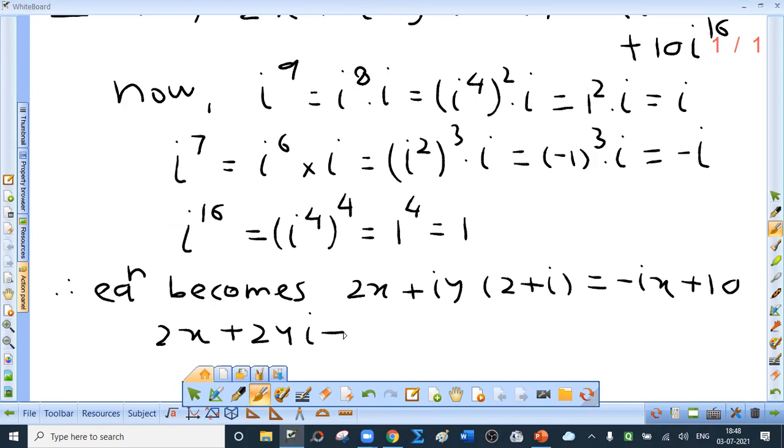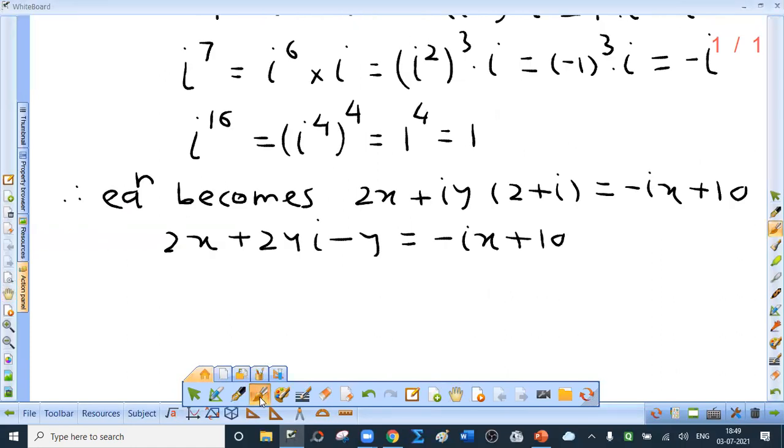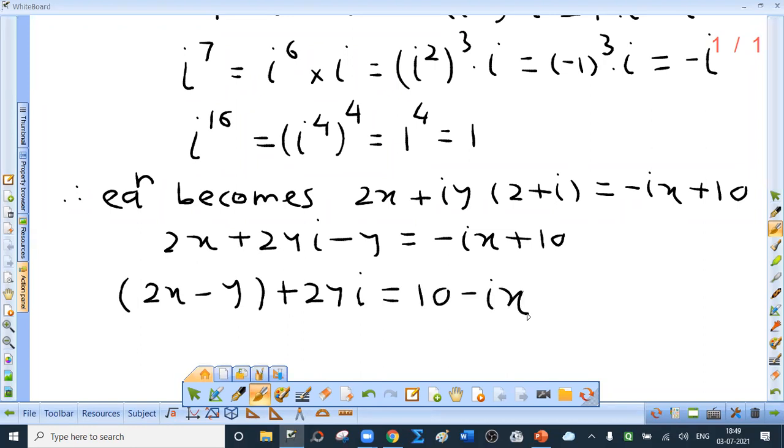Now can I write minus y directly? Of course, for that I will have to write the reason that i square is minus 1. If reason is not written, you may lose marks for that. Okay. Now what is the real part on LHS? So 2x minus y. 2x minus y is the real part plus 2yi, and on RHS 10 minus ix.